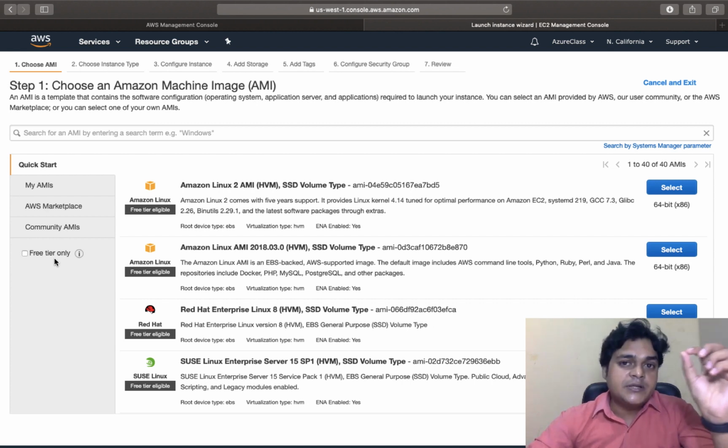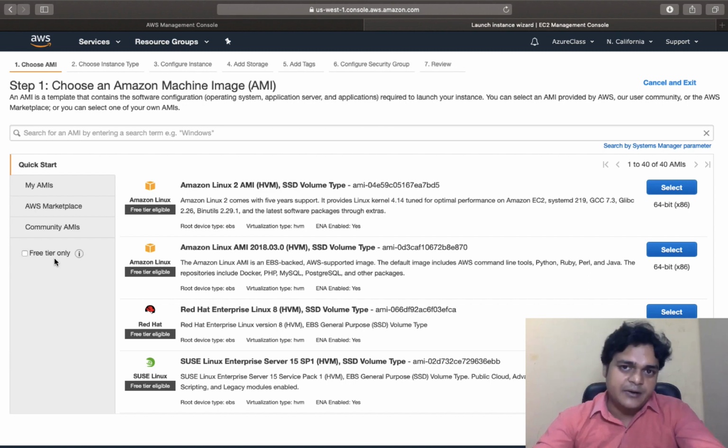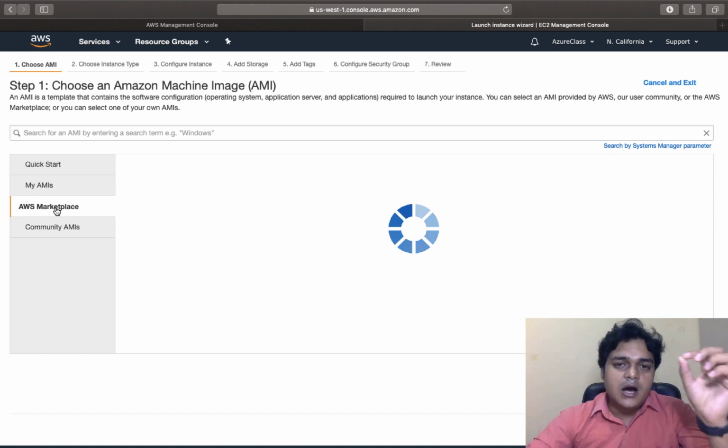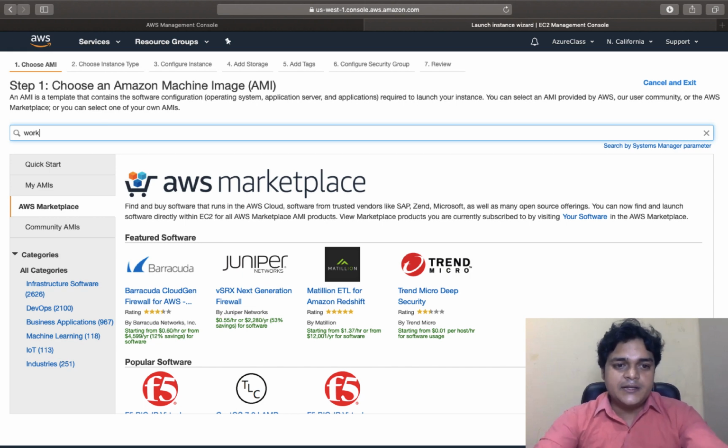So we are planning to purchase WordPress, and WordPress is different from Amazon because WordPress is a separate vendor and Amazon is a separate vendor. So we need to search for our WordPress image using the AWS Marketplace option. Just click on the marketplace and type WordPress, right?